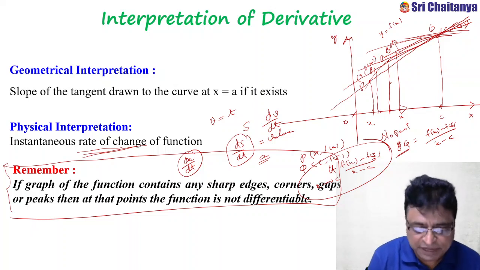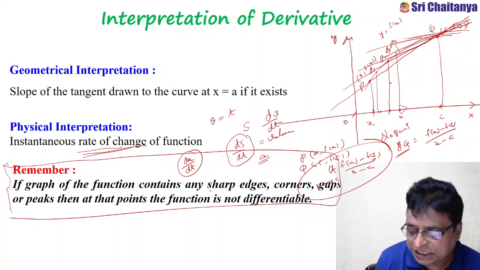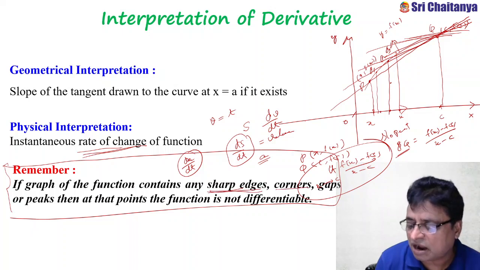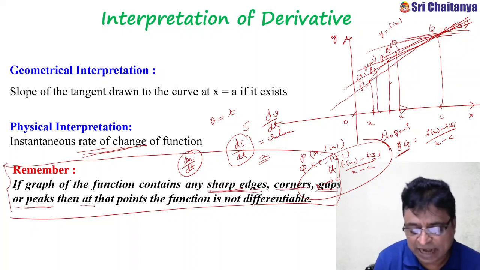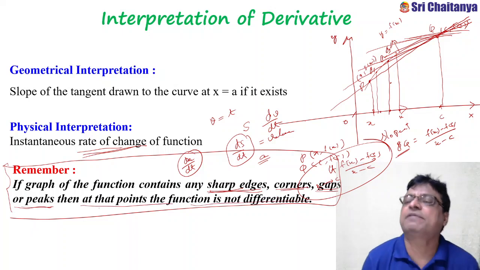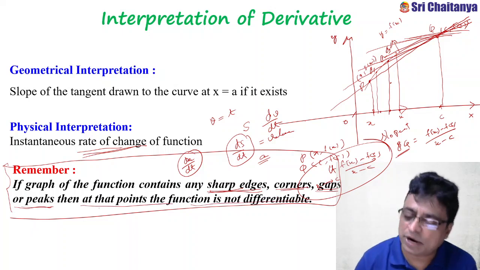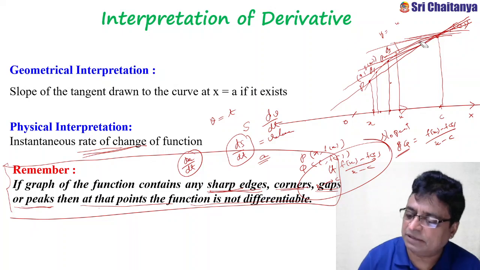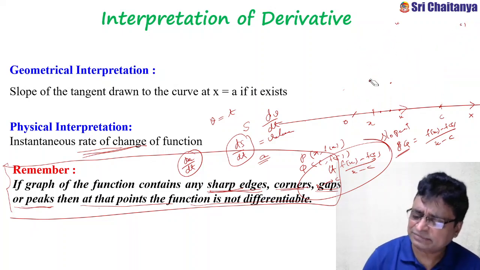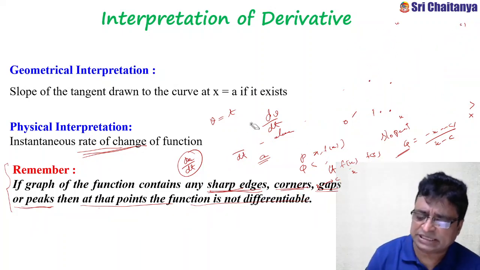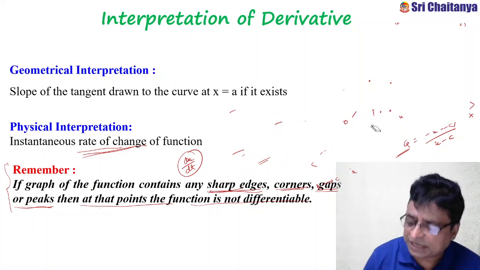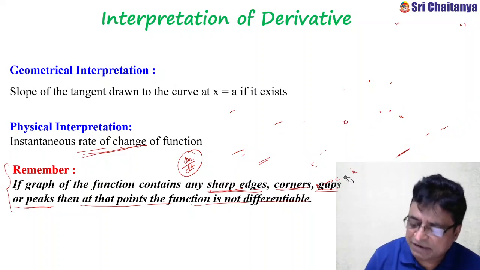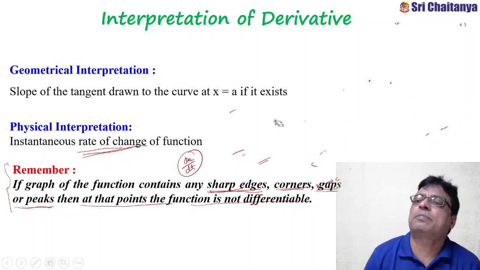Similarly, if the graph of the function contains any sharp edges, corners, gaps or peaks, then at that point the function is not differentiable. This is a very simple litmus test for finding whether the derivative of the function exists or not at a particular point.